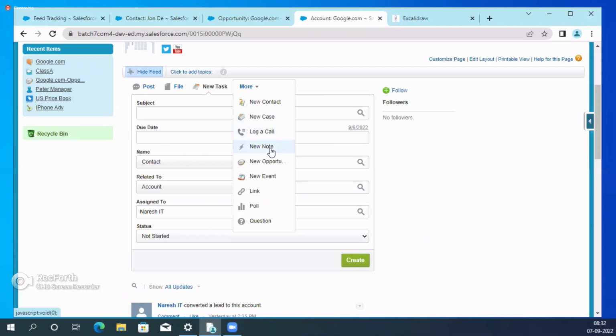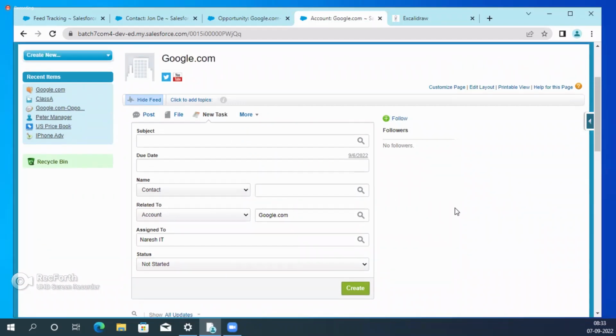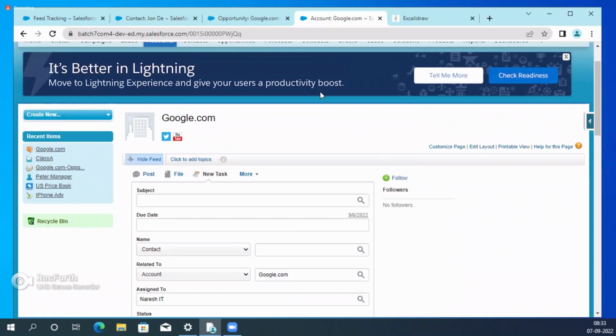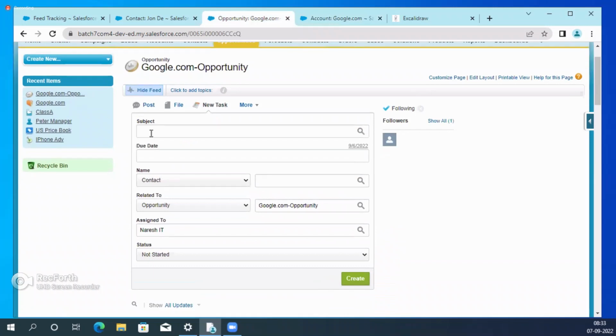For example, now see guys, new task. Now understand here, which object is it? Account or opportunity. Go to opportunity. See in the task, how many fields are there? 1, 2, 3, 4, 5, 6.